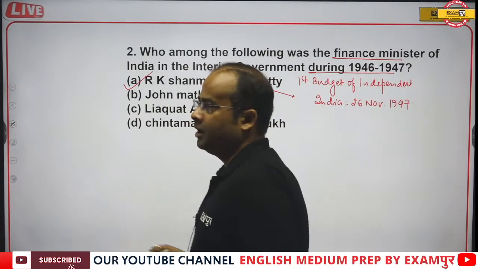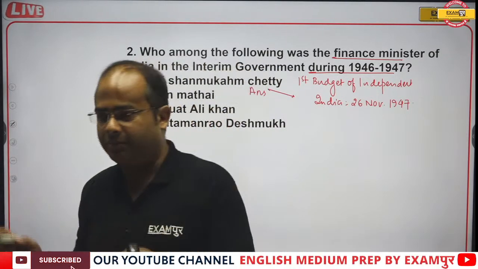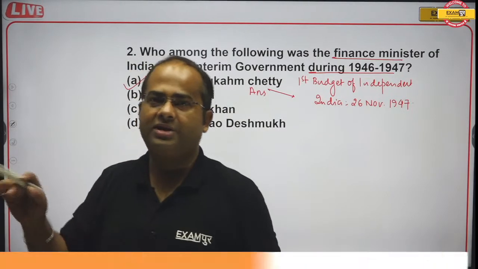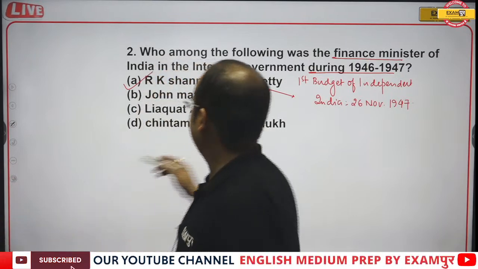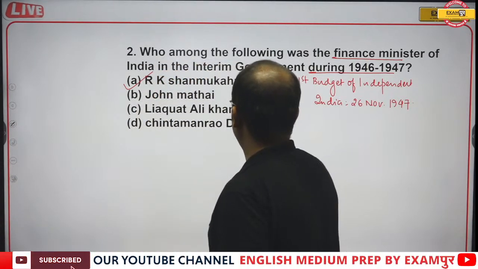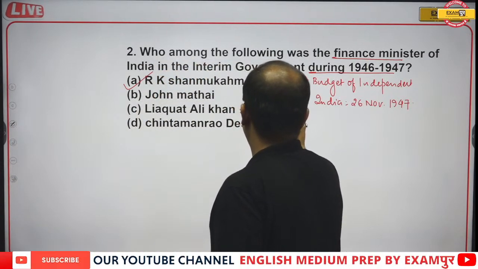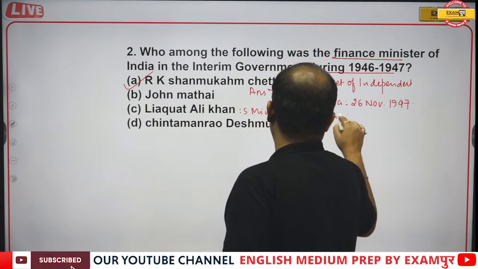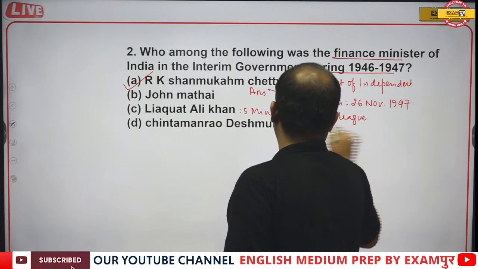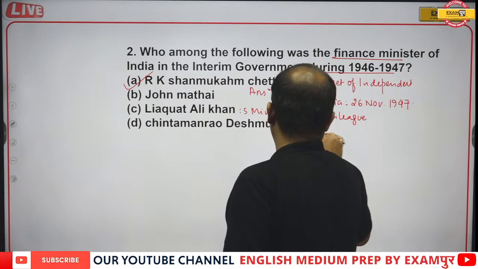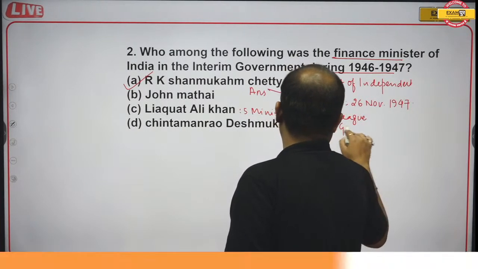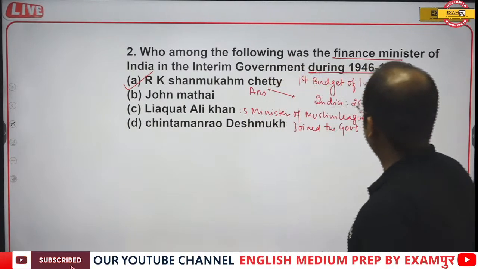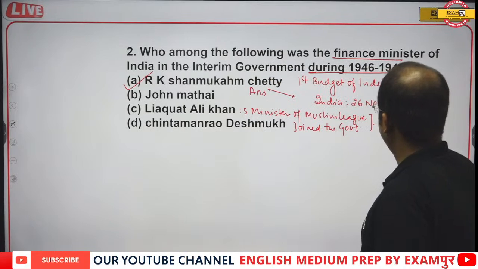When the five ministers of the Muslim League joined the interim government, when it was formed according to the Wavell plan, Liaquat Ali Khan was given the portfolio of finance.